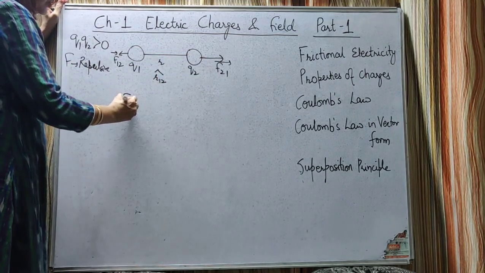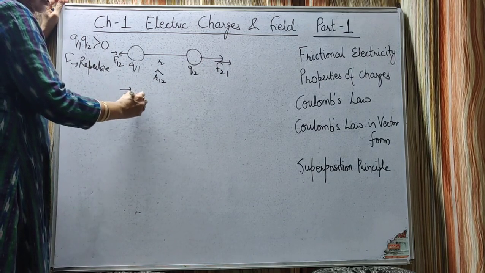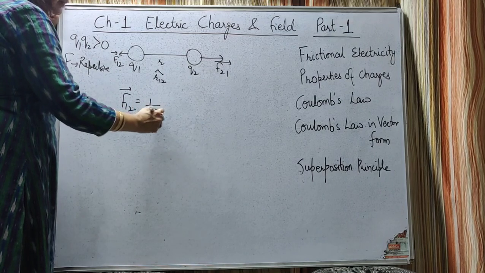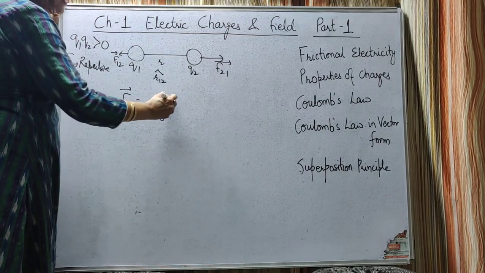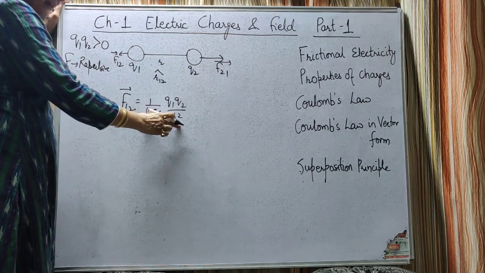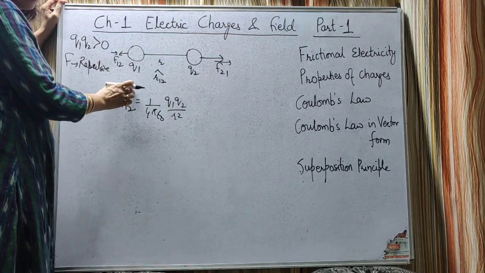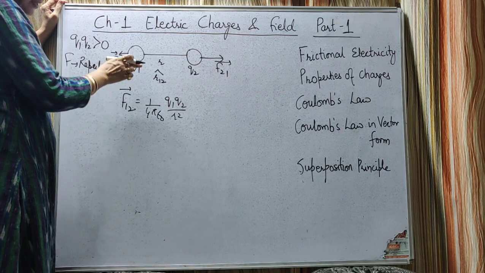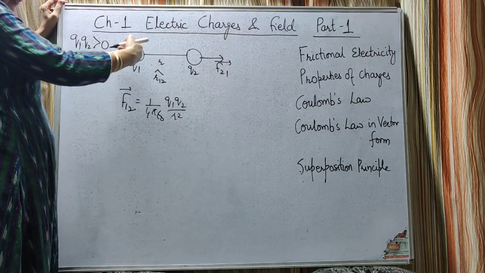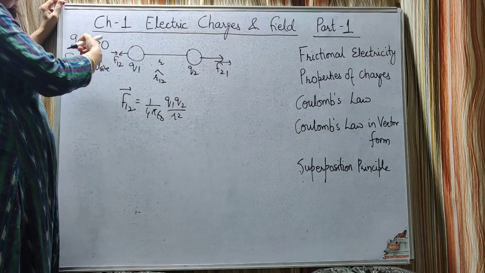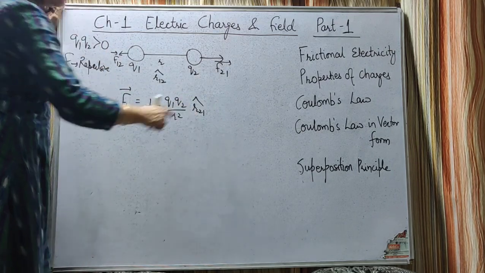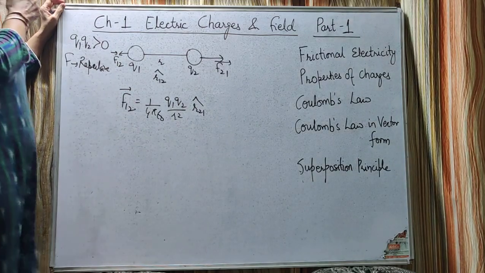Now the force on the first charge due to the second charge, how can it be written? According to Coulomb's law, when they are placed in vacuum, 1 upon 4 pi epsilon naught q1 into q2 upon r square. This is the magnitude. Now only the direction of this force is required. Here r12 is the unit vector from the first to the second charge. Now in the figure you can see that F12 is in the opposite direction. So which unit vector? r21 unit vector.